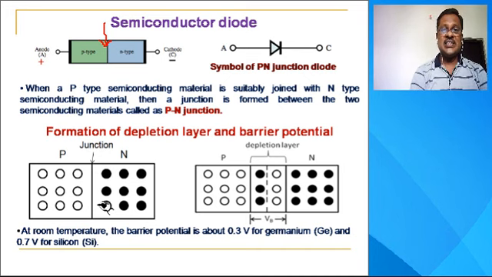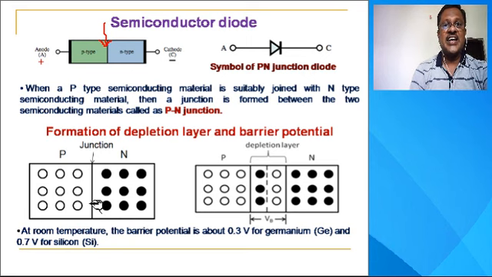Now when the junction is formed, there is a diffusion of charge carriers on both sides of the junction, because there is a difference in the concentration of charge carriers on both sides.